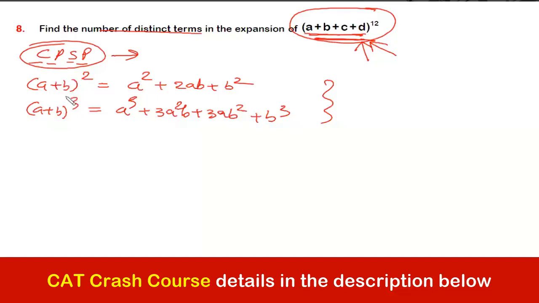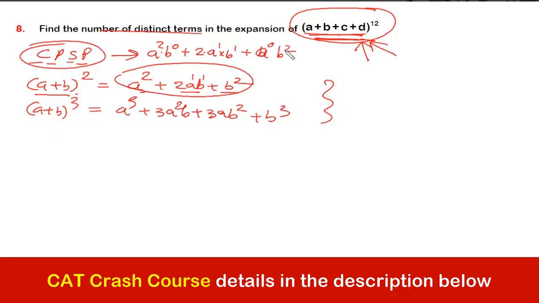A plus b whole square has three terms, a square, 2ab and b square. Now if you just look at closely, I can write this portion as a square into b to the power 0 plus 2 into a to the power 1 into b to the power 1 plus a to the power 0 into b square. Can we write it this way guys? Fine.